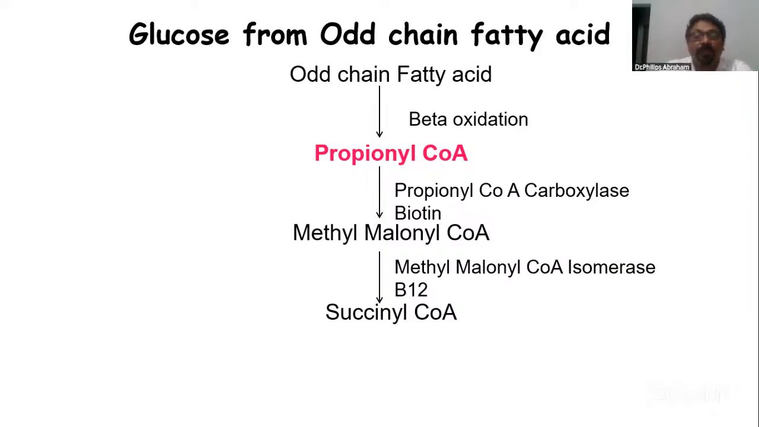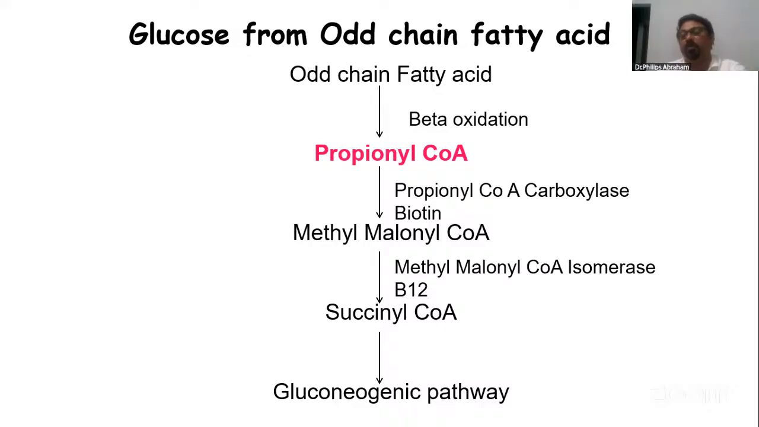Okay. I'm trying to say the function of B12 also. So this is another thing about source of glucose, non-carbohydrate source. And this succinyl CoA converts to glucose. It goes through the reversal of the glycolytic pathway, or we call it the gluconeogenesis pathway. That's how the odd chain fatty acid can be utilized for synthesis of glucose.